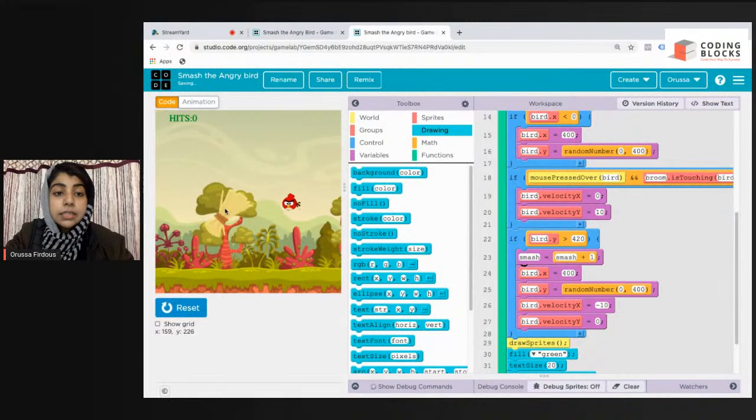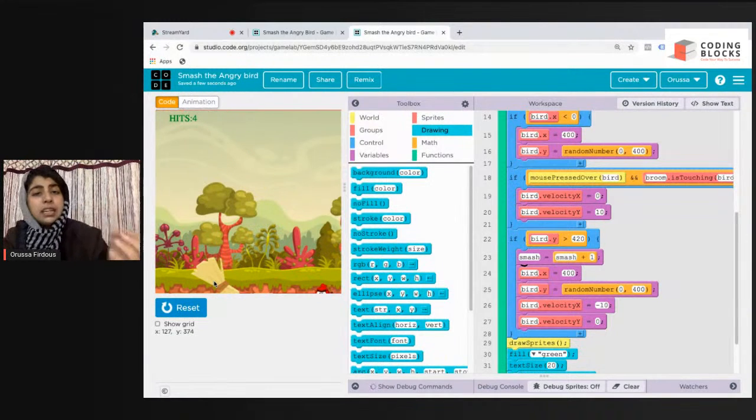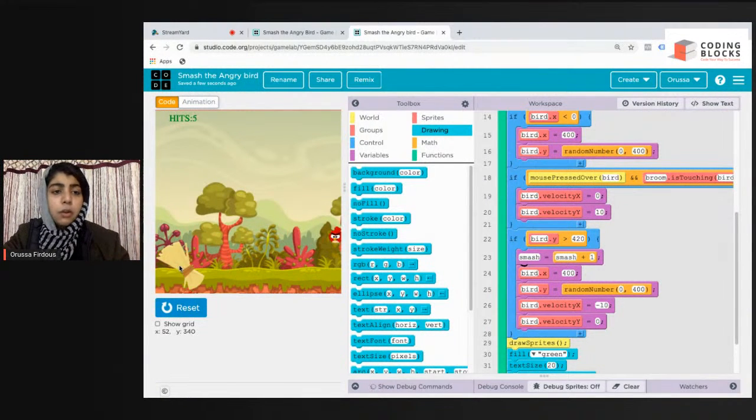Now if I click on reset and run, you see, 1, this is 2, this is 3, sorry, this is 3, this is 4. Now it will update slightly later. It will be a bit slow regarding the updation part, but it will work. As it is getting dropped, that means our bird has been smashed, and so it is increasing the score by 1.